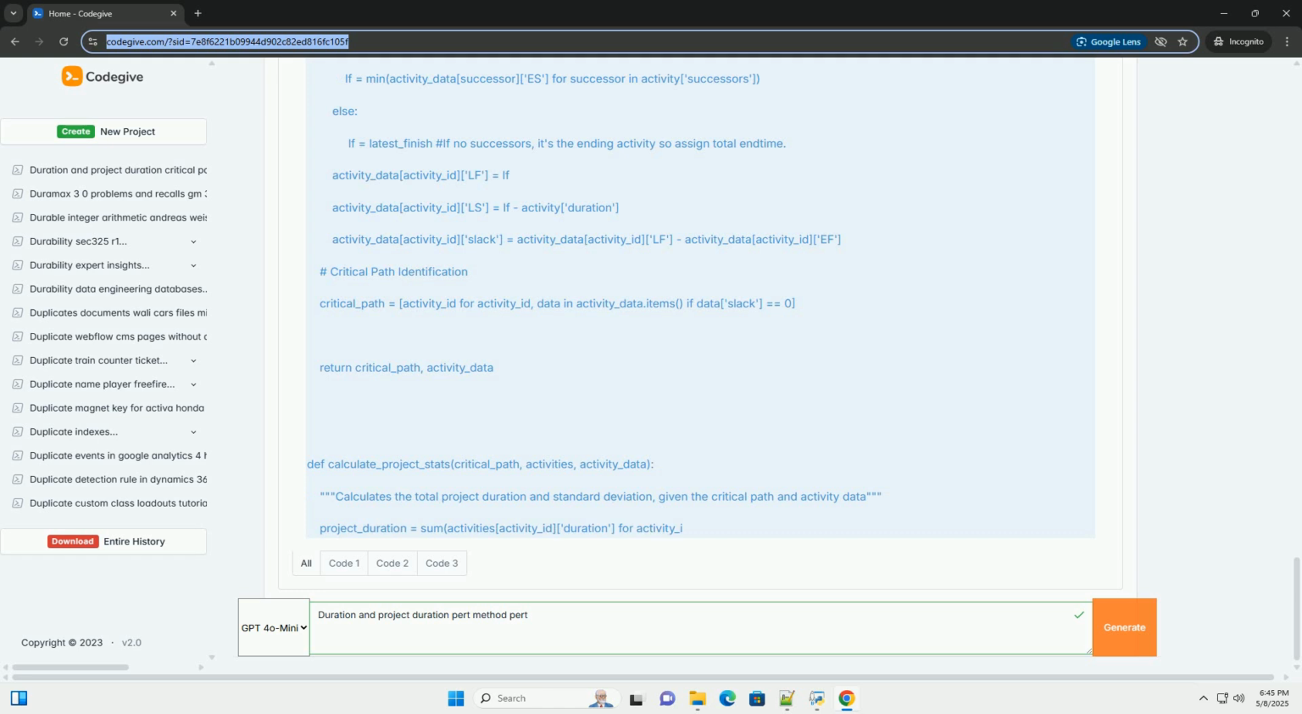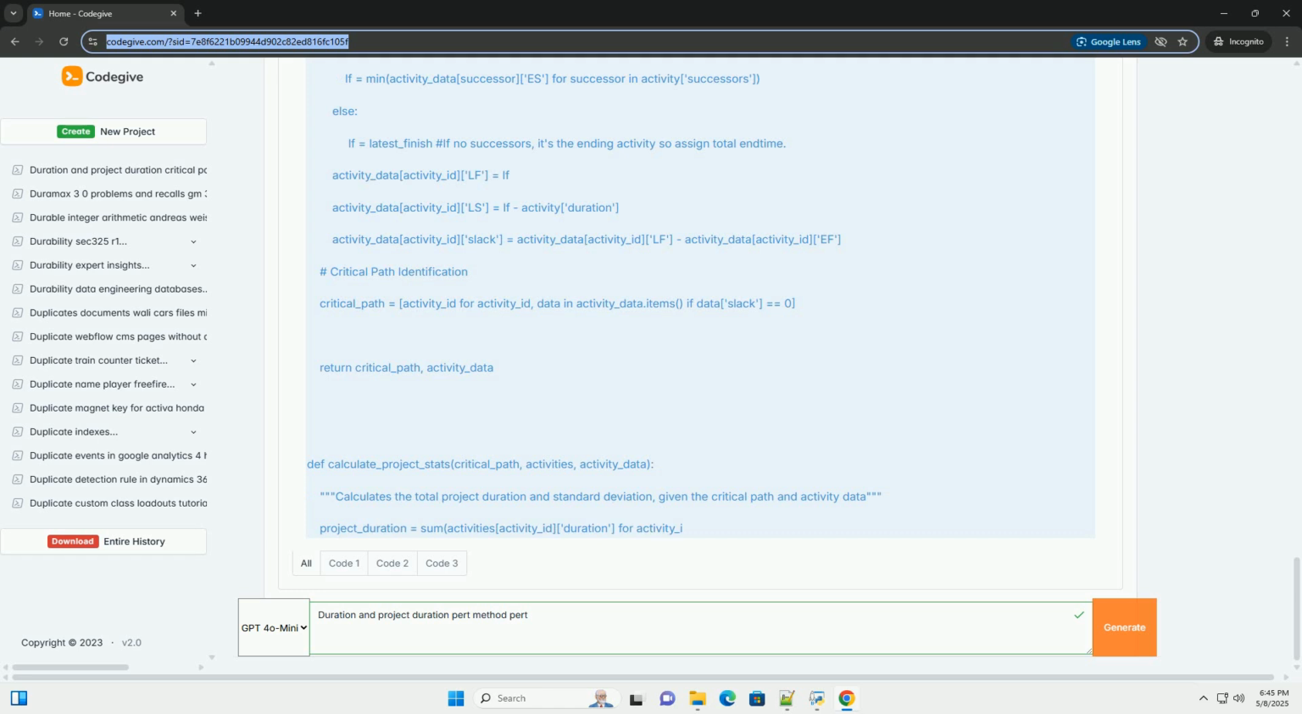Project standard deviation, sigma_project, is the square root of the project variance. Sigma_project equals the square root of 2.5478, which equals 1.596 days.